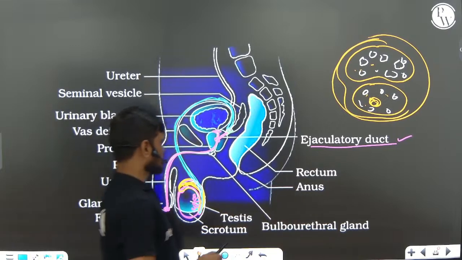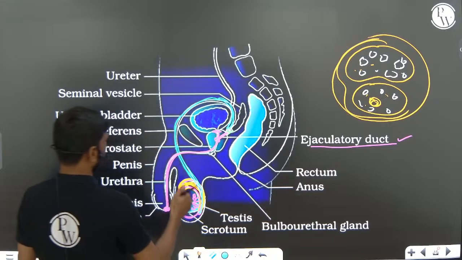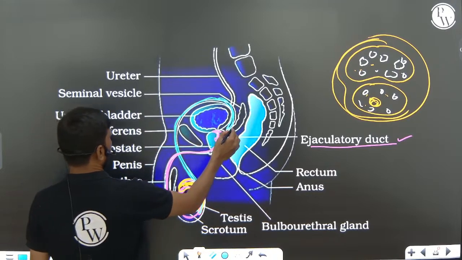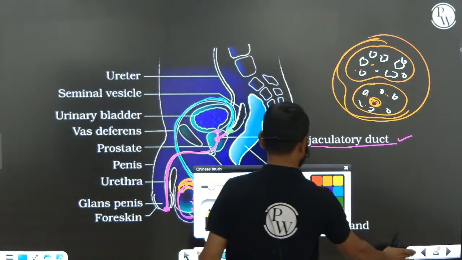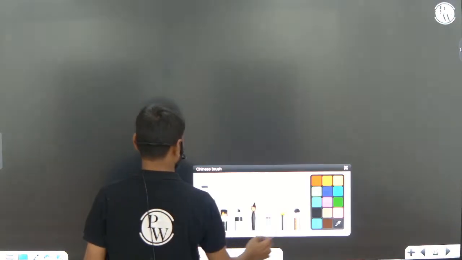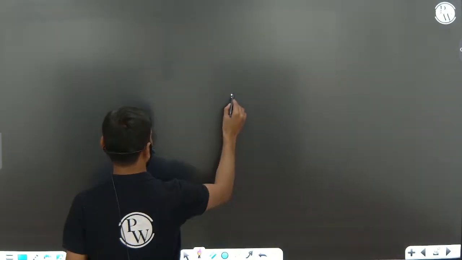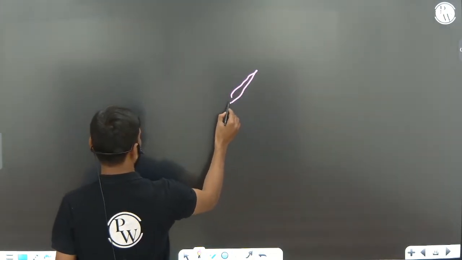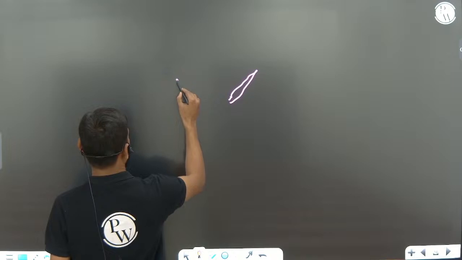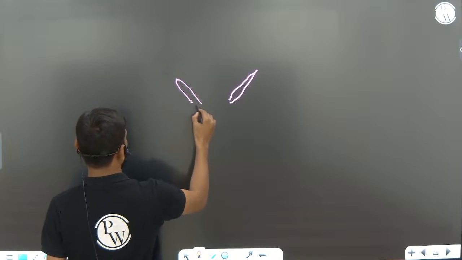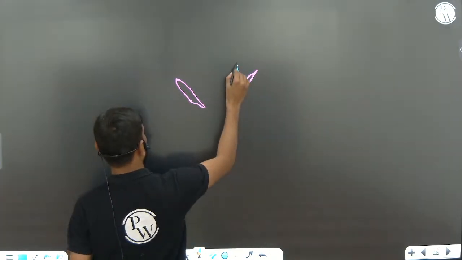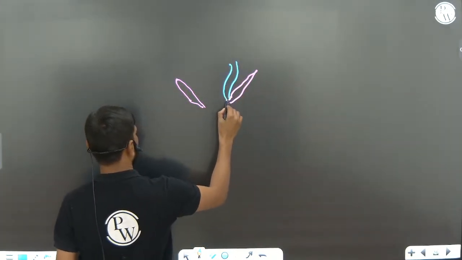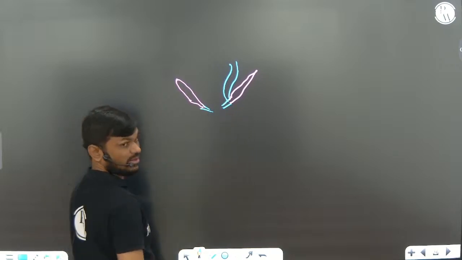Next one. Now you can see one pair of seminal vesicle. They join with a duct, the ejaculatory duct.